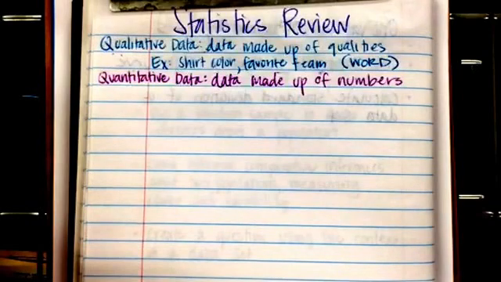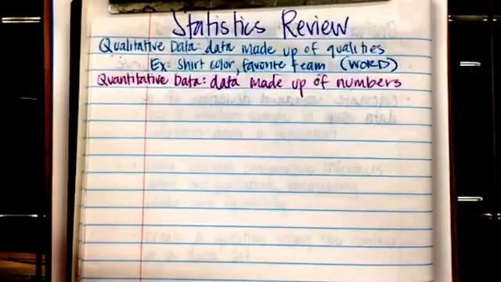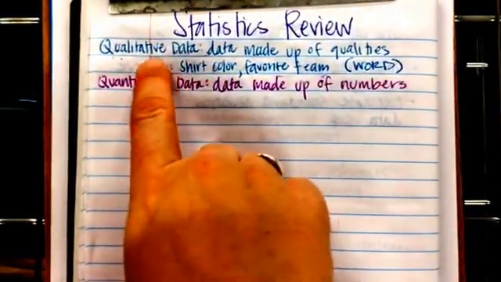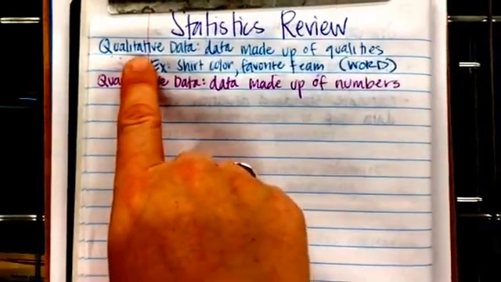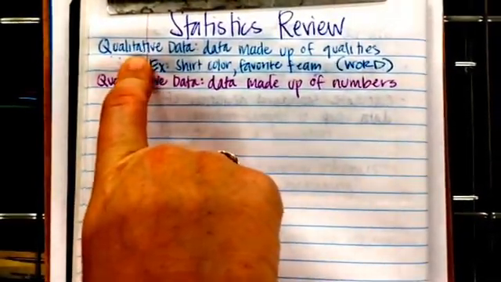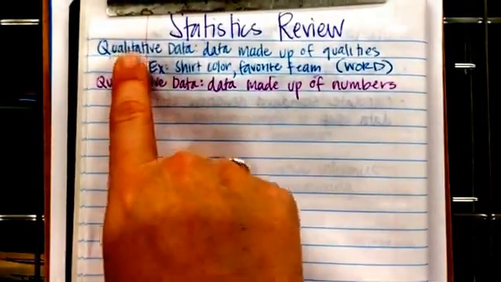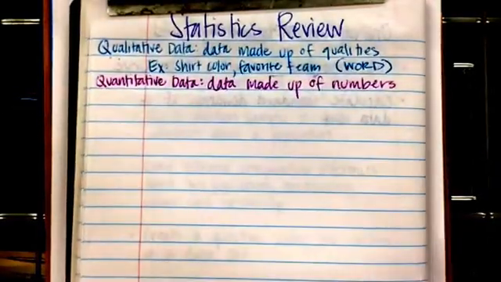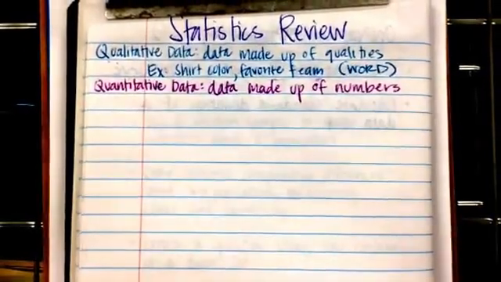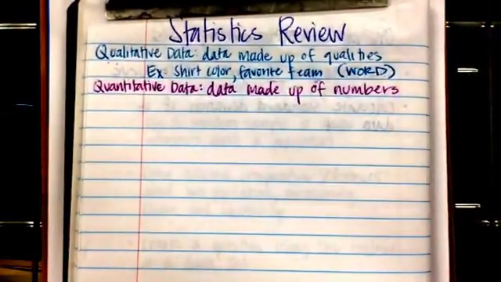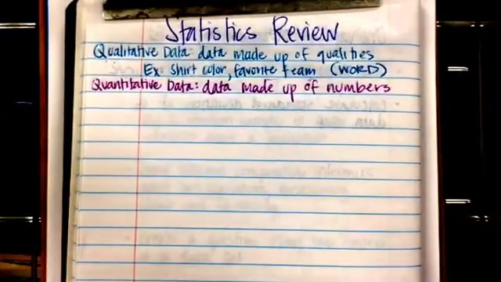Your favorite color, what floor your locker is on, right? Even though your locker may be on the second floor, that's a quality, it's a descriptor of where it's located, right? You're not going to put second floor, second floor, second floor into your calculator. That's a quality. Whereas quantitative is the number, your locker number, or the number of books inside your locker, or the number of times you bring your lunch from home versus the number of times you buy it at school.